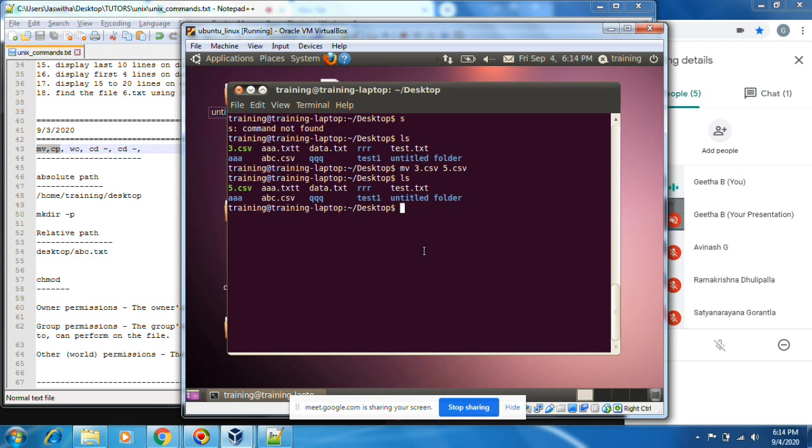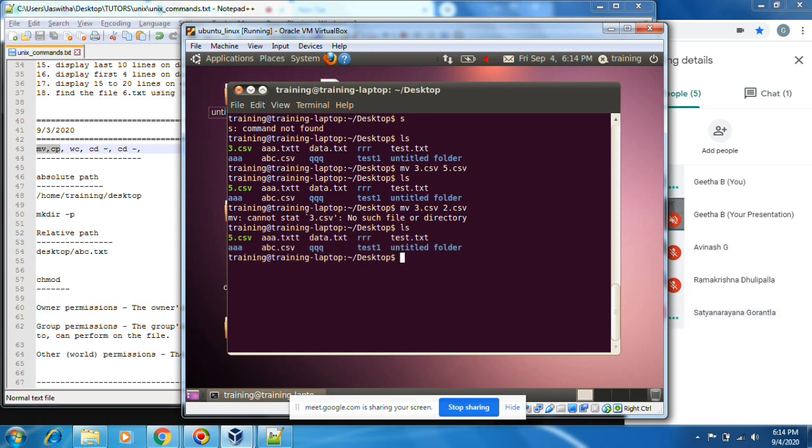Okay, now I use the same thing with cp. Now I revert back 3.csv to 2.csv. Oh, already 3.3.5 now. Okay, wait. Now we have 5.csv. How can you see which file is there? Just type ls. Now mv 5.csv to 3.csv.